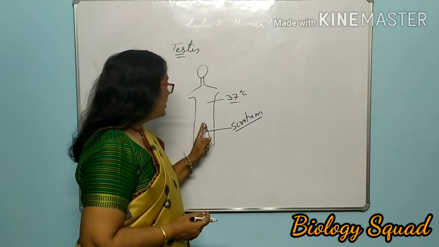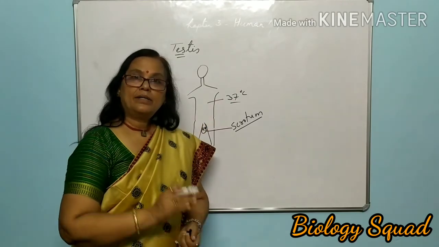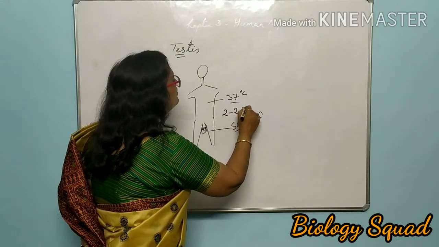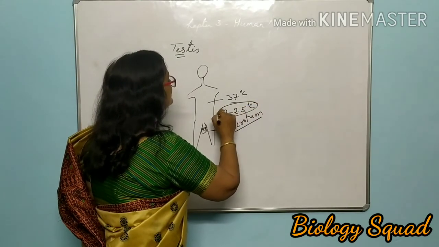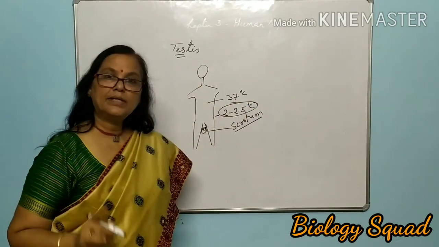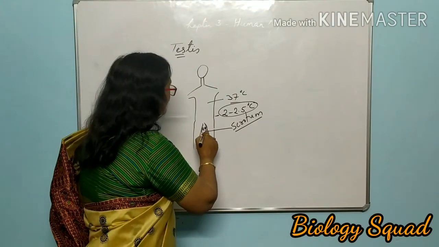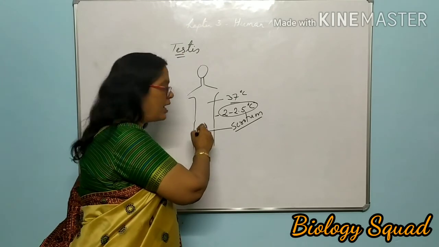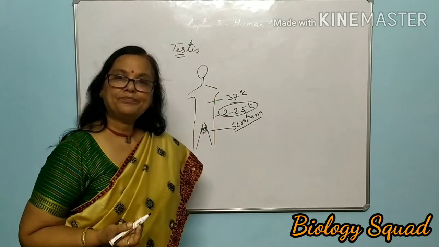Therefore, sperms require a temperature somehow 2 to 2.5 degrees Celsius less than 37 degrees Celsius, and hence the testis is placed inside the scrotum outside the abdomen.